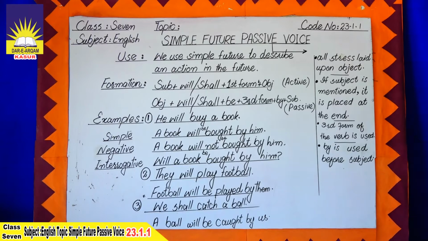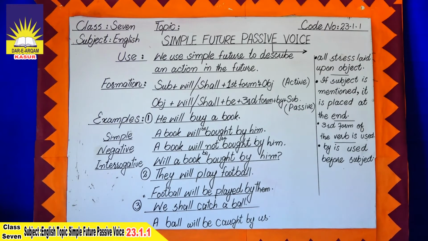Now let us understand the formation of the simple future passive voice. First of all, in the active voice we write the subject, then we use the helping verb will and shall. Here I want to clarify one thing, that in modern English shall is not used. We use will for all subjects, whatever the pronoun is. So after the helping verb we use the first form, and at the end we use the object for the active voice.